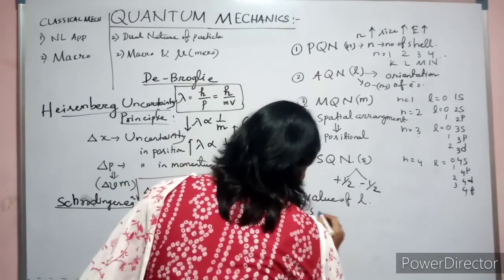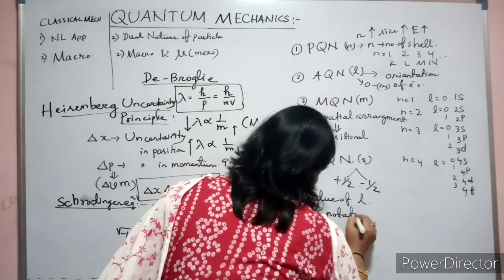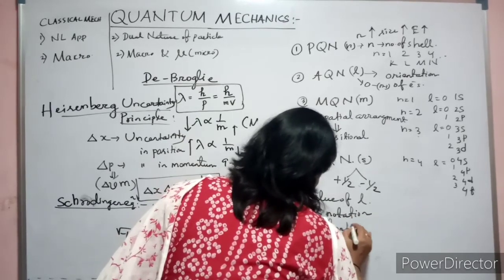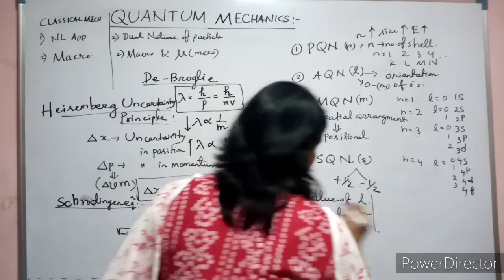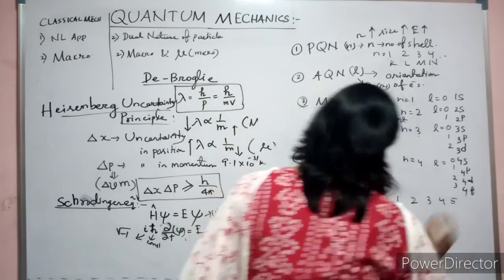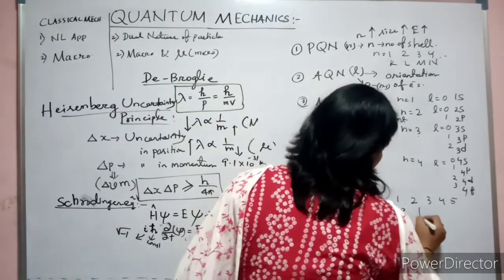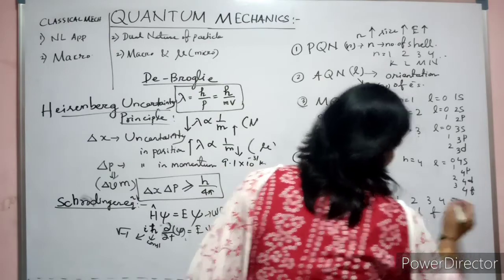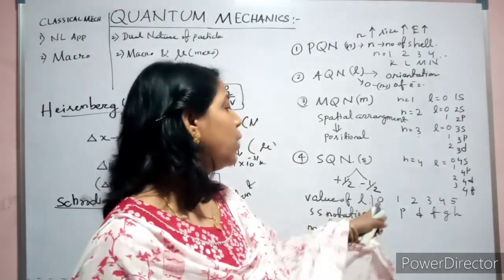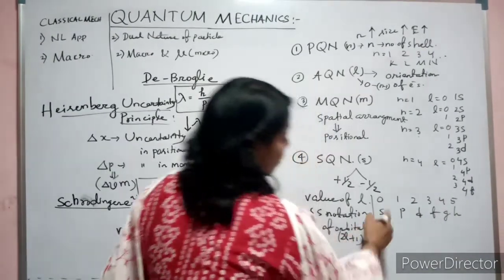So based on this, what they have found is that if you take your value of L, and your subcell notation, and third, your number of orbitals, then what you will find is the value of L you can consider 0, 1, 2, 3, 4, 5. Then you know your subcell notation. What will it be? s, p, d, f, g, h. Then what will be the number of orbitals? It is nothing but 2L plus 1. The formula is 2L plus 1.